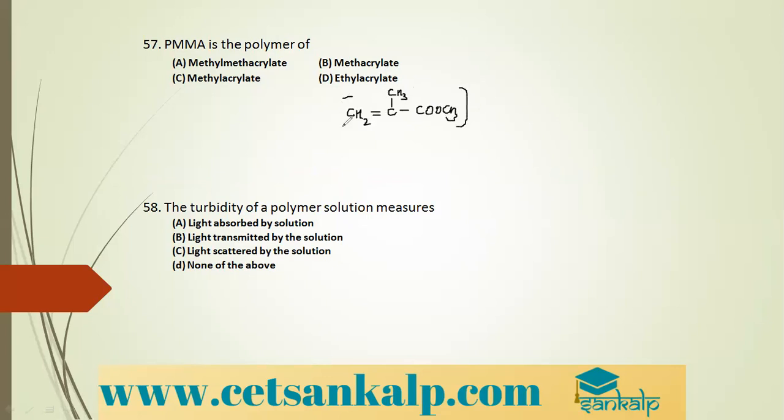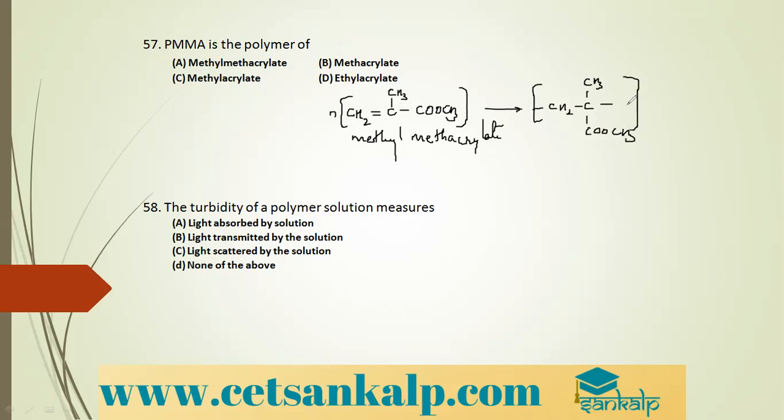When you take this molecule, methyl methacrylate, n times and polymerize it, you get CH2, C, with CH3 and COOCH3, continuing up to n times. So this is polymethyl methacrylate, a polymer of methyl methacrylate, option A.